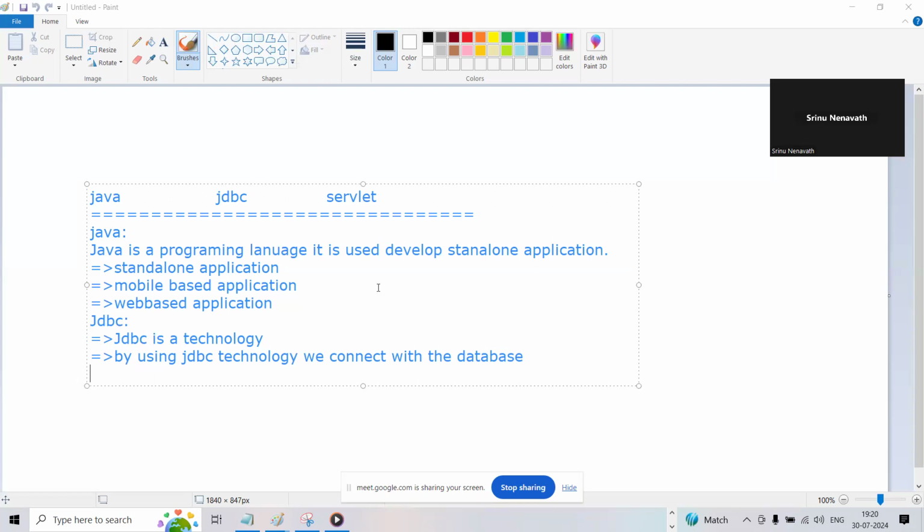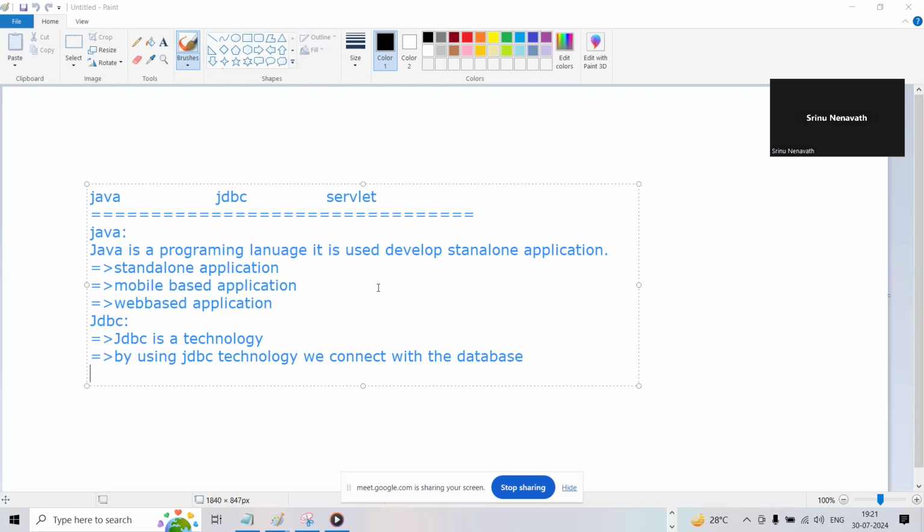It is not a separate concept, right? But the terminology was divided: core Java, JDBC, and Servlet. It is divided into three parts, but these three things come under Java only, right?